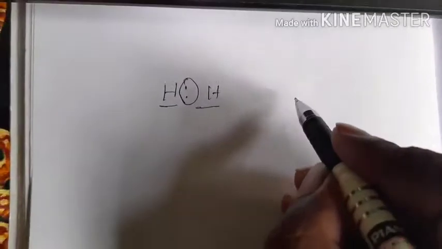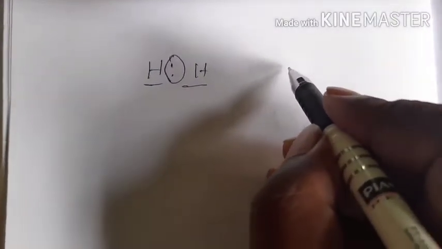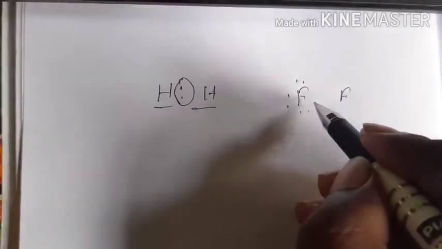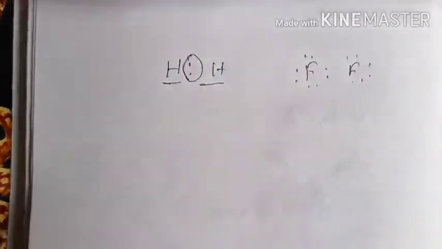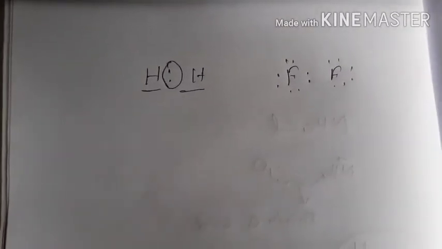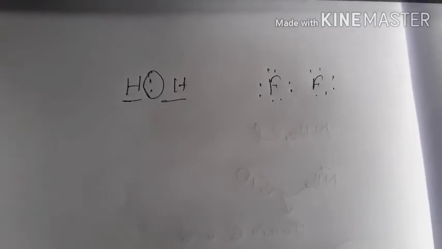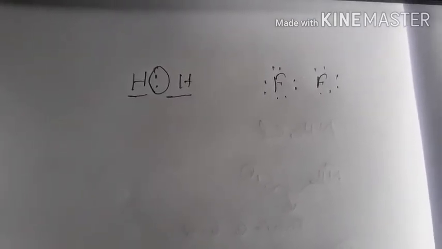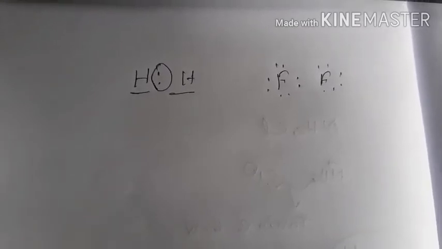And again, if we consider another atom like fluorine, here also the shared pair will be present in between the two fluorine atoms, and as both the atoms are similar, neither atom will attract the electron towards itself, meaning it will be situated in the middle.